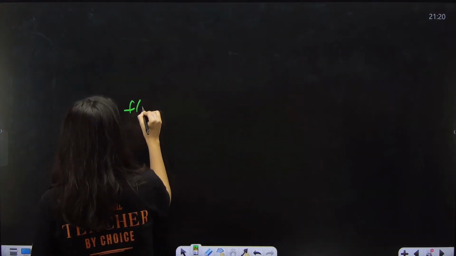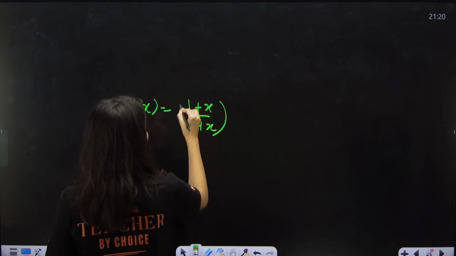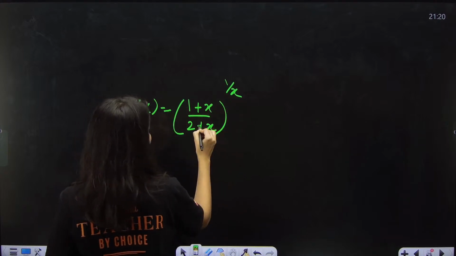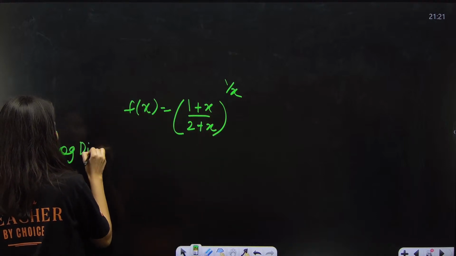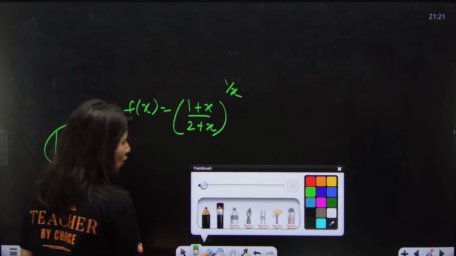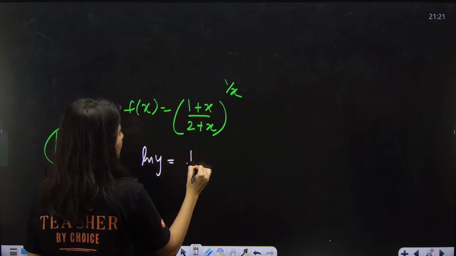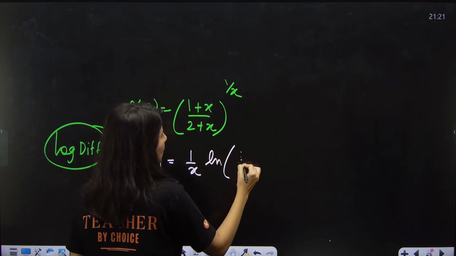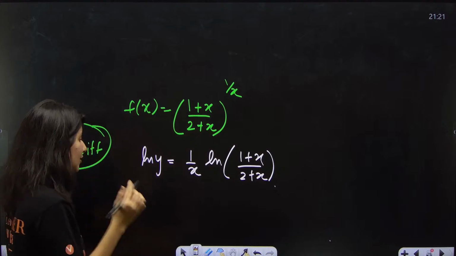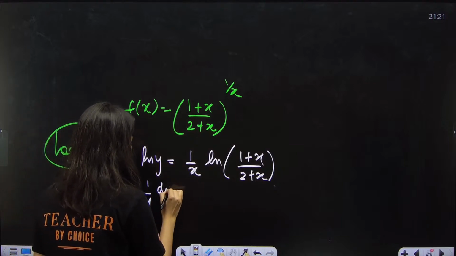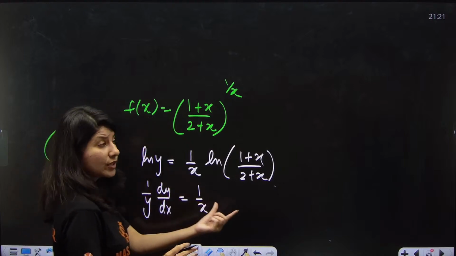So if your f of x is (1 plus x upon 2 plus x) raised to power 1 by x, then how do you differentiate? By logarithmic differentiation. Take log and then differentiate. So log of y is equals to 1 by x log of (1 plus x upon 2 plus x). Correct? Now differentiate. 1 by y dy by dx equals to 1 by x constant, product rule.